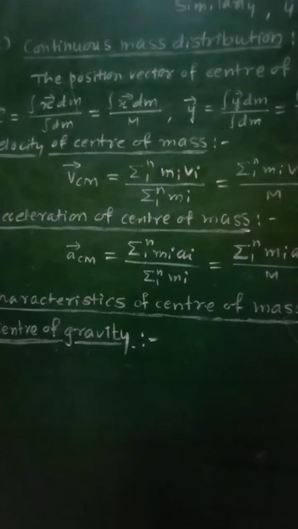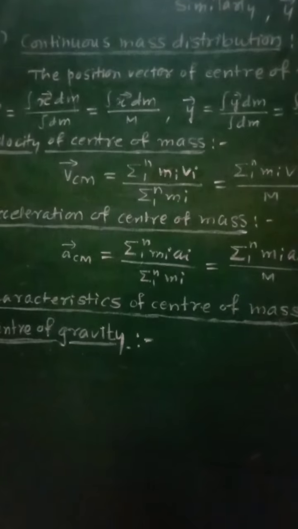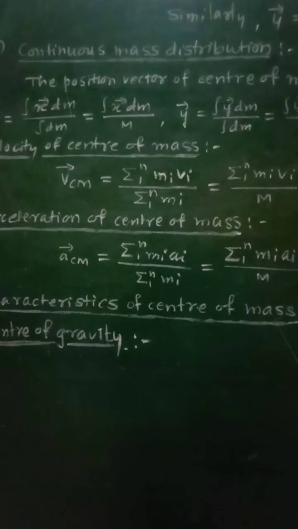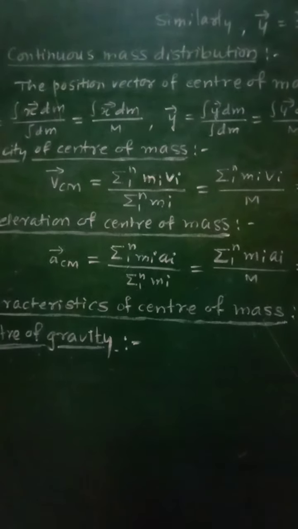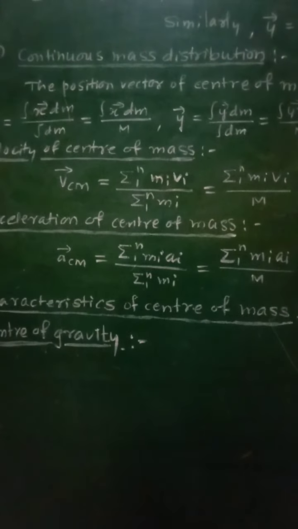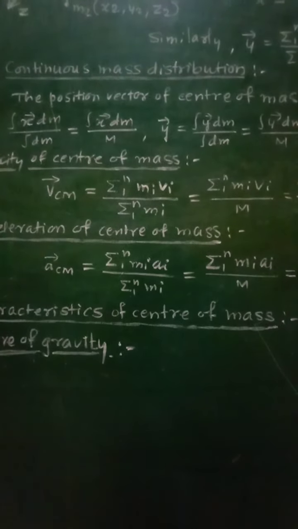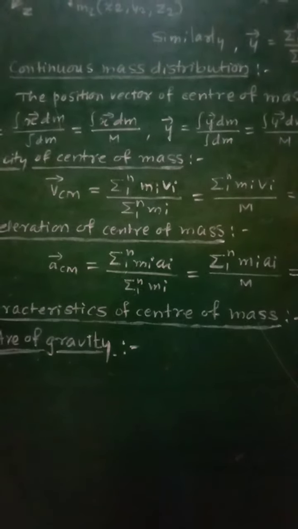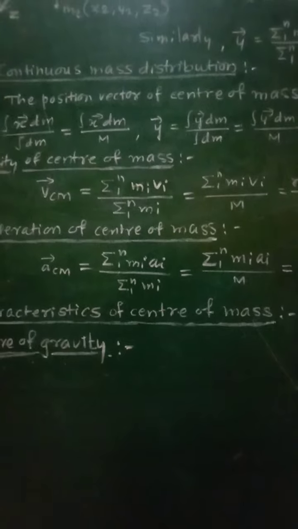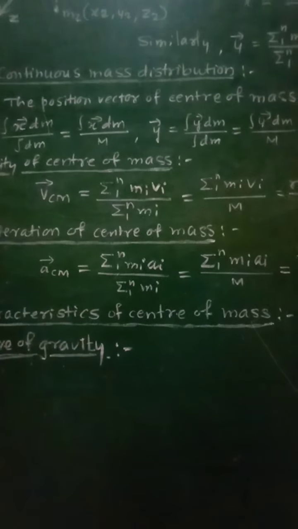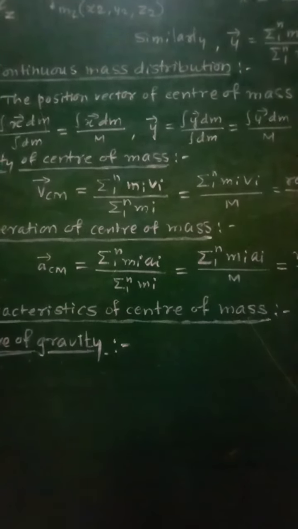Then 11th, while balancing an object on a pivot, that is any support, the line of action of the weight of that body must pass through the center of mass and the pivot.